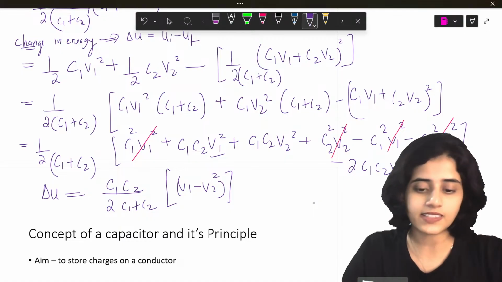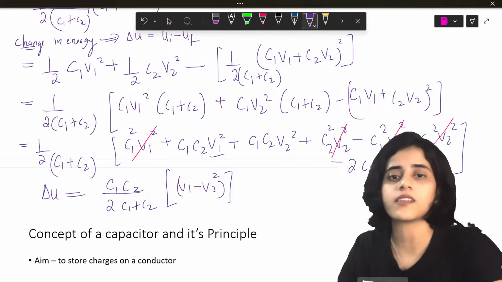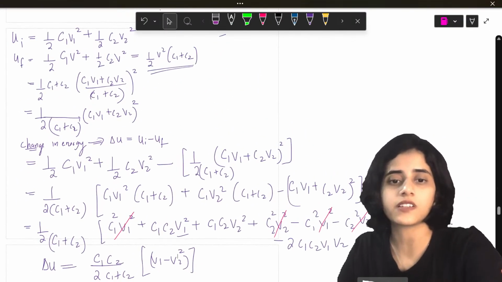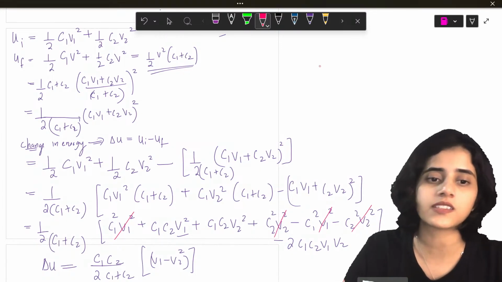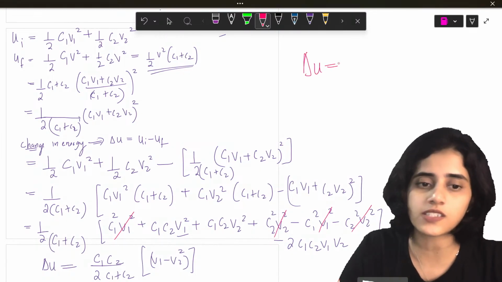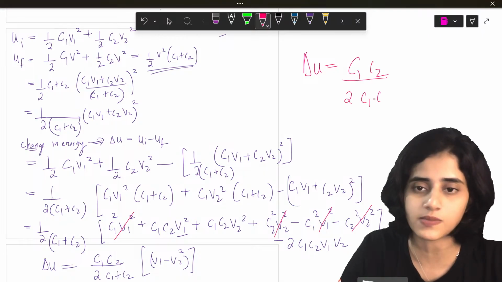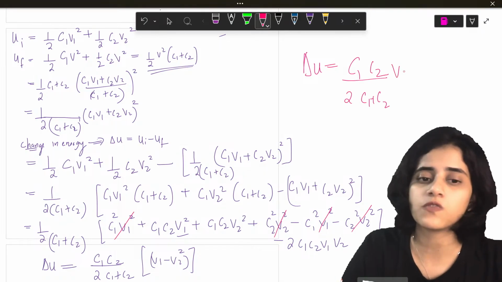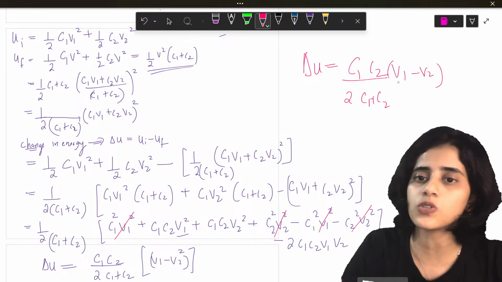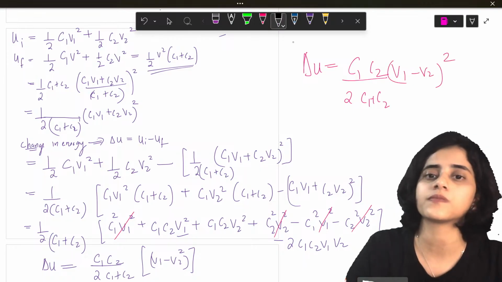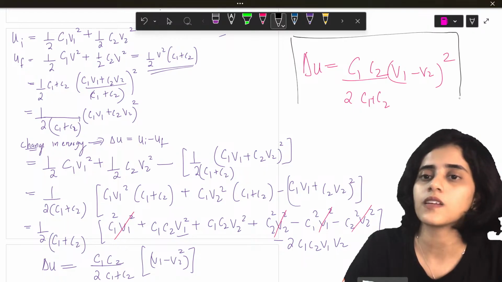Yes, it's V1 minus V2 the whole square. So the change in energy is equal to C1 C2 divided by 2 (C1 plus C2) into (V1 minus V2) the whole square. Understood?